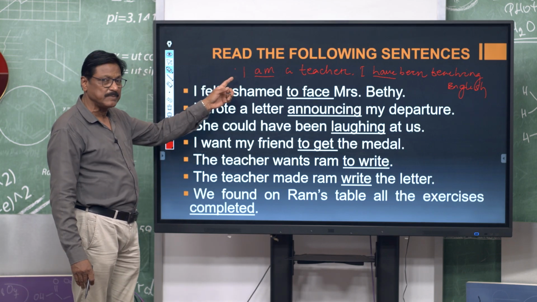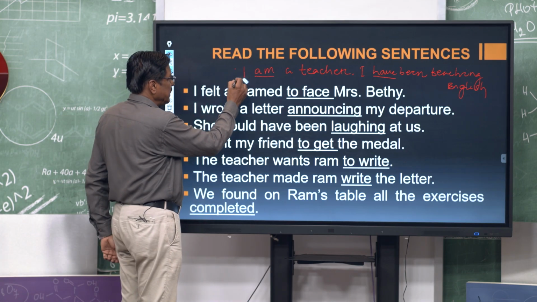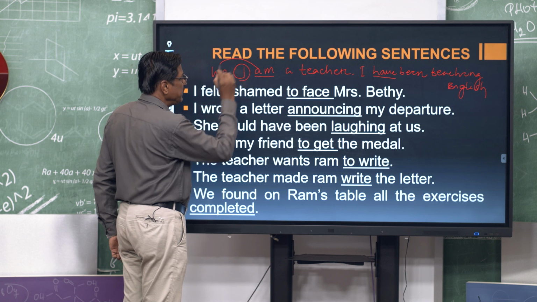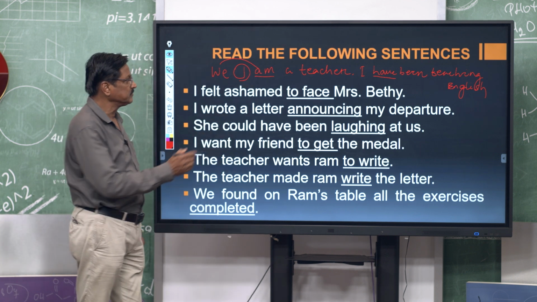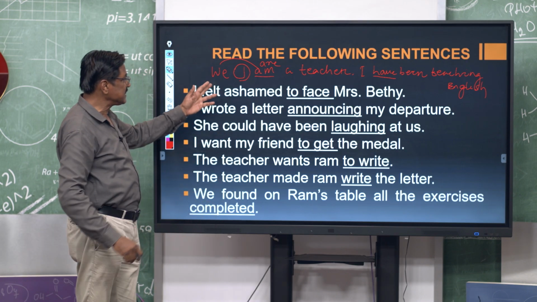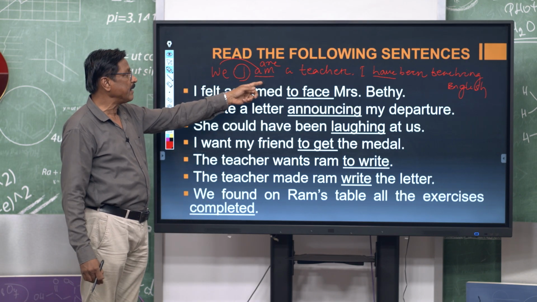Again, it agrees with the subject in number and person. The subject is first person singular number. If I change the subject I to we, then the verb will be we are. The moment I change the subject from I to we, the verb also changes, am to are.